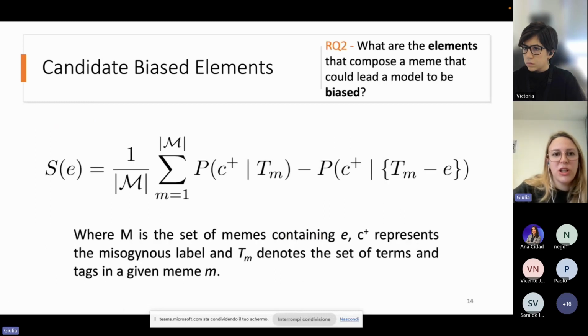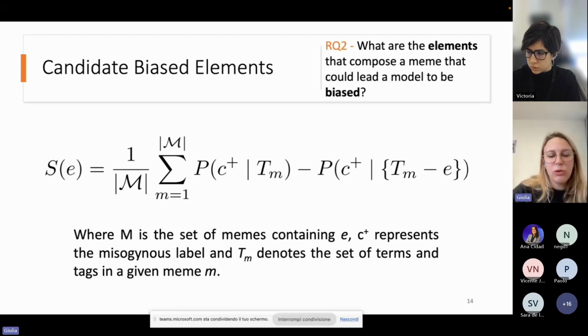This is why we propose our metric to identify the elements that could lead a sample to be biased. Our metric basically measures the difference in probability of a given element to be associated with the positive class with and without the element under analysis. It means that we expect the model to have a switch in the prediction when we remove the element that leads the model to be biased.